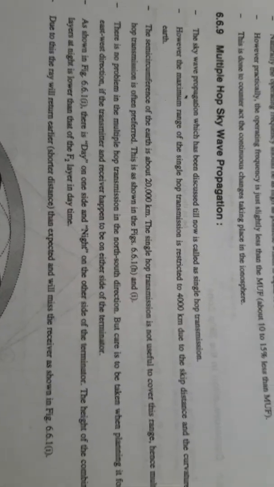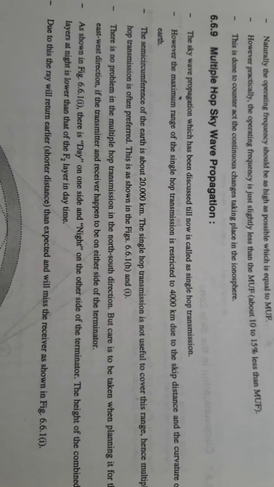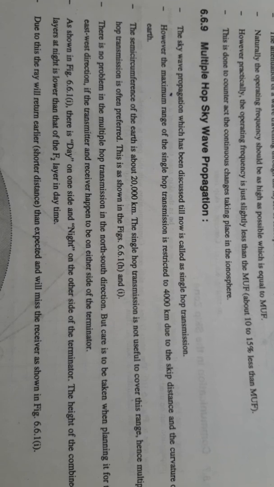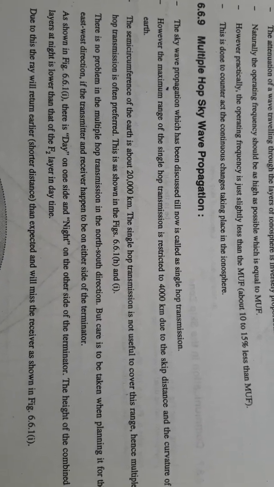As shown in the figure, there is day on one side and night on the other side of the terminator. The height of the combined F layer at night is lower than that of the F2 layer in daytime. Due to this, the ray will return earlier, or shorter than expected, and we will miss the receiver as shown in the figure.